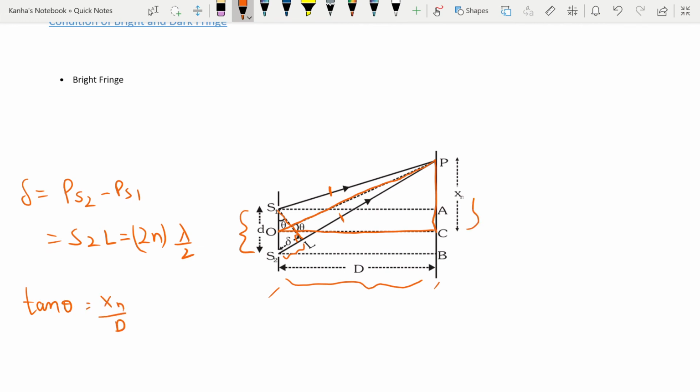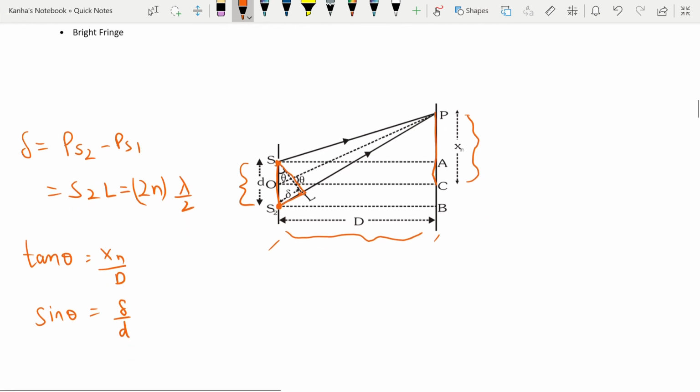Xn was the distance of the point, let's say P, that we are looking at in the interference pattern from the center. So tan theta is equal to xn by D, and in the triangle S1 S2 L, sin theta is nothing but delta by d. Delta was the path difference.